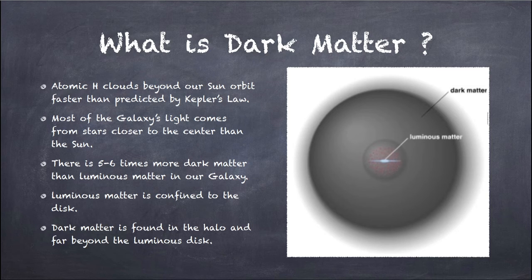We can see how small that galaxy and its luminous matter is compared to the surrounding dark matter. Luminous matter is confined to the disk, and dark matter is found in the halo and far beyond the luminous disk, in simple layman terms, the outskirts of a galaxy. Next slide.